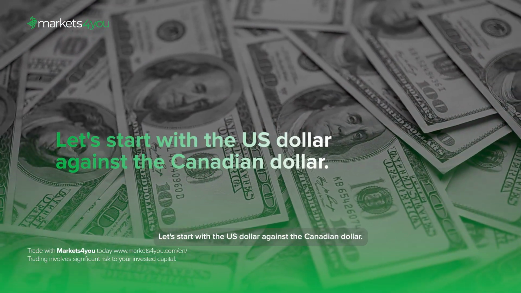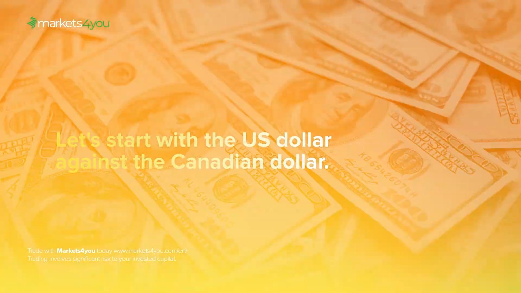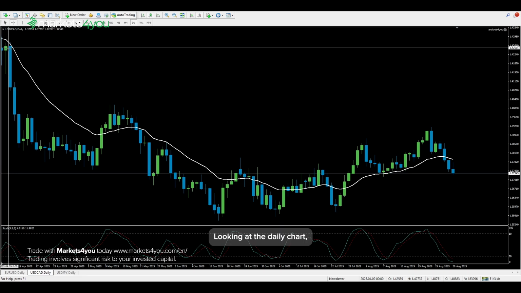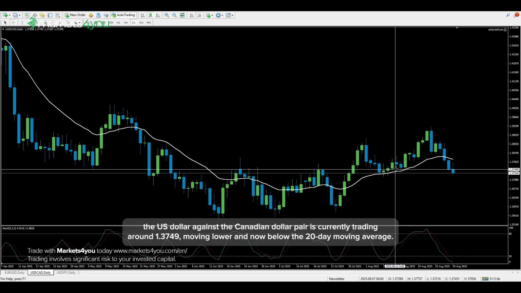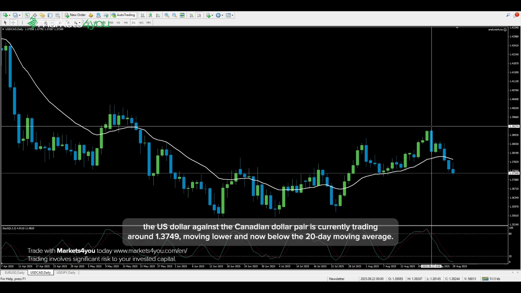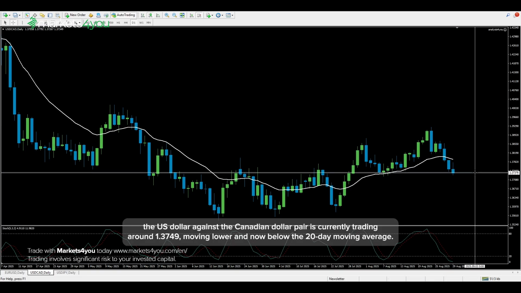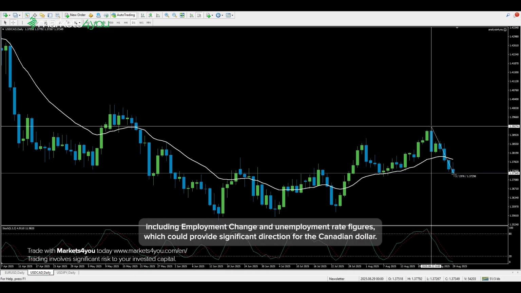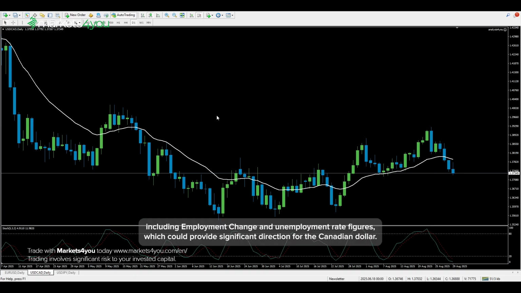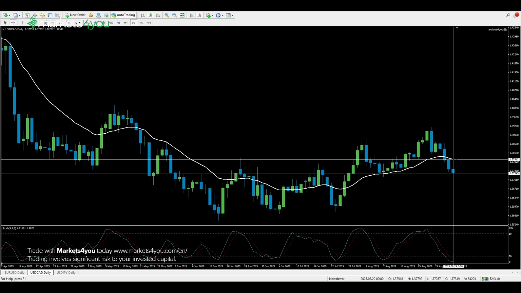Let's start with the US dollar against the Canadian dollar. Looking at the daily chart, the US dollar against the Canadian dollar pair is currently trading around 1.3749, moving lower and now below the 20-day moving average. The pair faces crucial Canadian employment data on Friday, including employment change and unemployment rate figures, which could provide significant direction for the Canadian dollar.